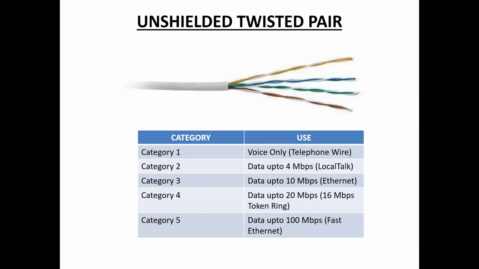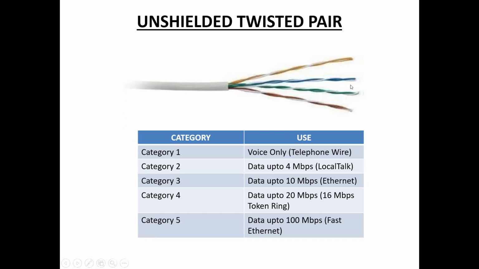So this unshielded twisted pair is most popular and it is generally the best option for school networks. This unshielded twisted pair has 4 pairs of wires inside the jacket. Each pair is twisted with a different number of twists per inch to eliminate interference from the adjacent pairs and any other electrical devices.